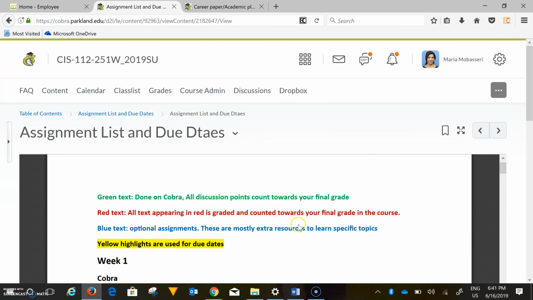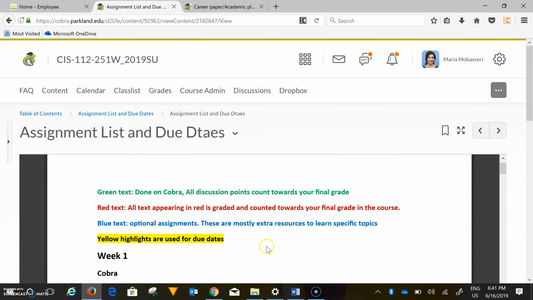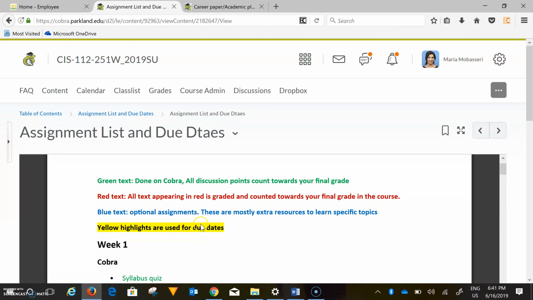Any text that's showing up in green means that it's being done on Cobra. Anything in red means that those items are graded towards your final grade. Anything in blue is optional. Since you come from all walks of life, some students may already know some of the material, and you may not want to go over the instructional material, and you just want to jump right into taking the assessments for different topics. That's why I have put anything in blue. You're responsible to go over it if you want to, but if you're comfortable with the topic and you don't want to go over those items, that's fine too.